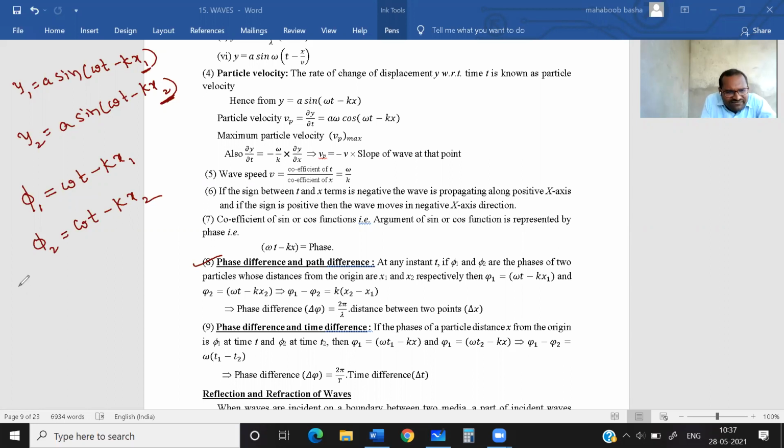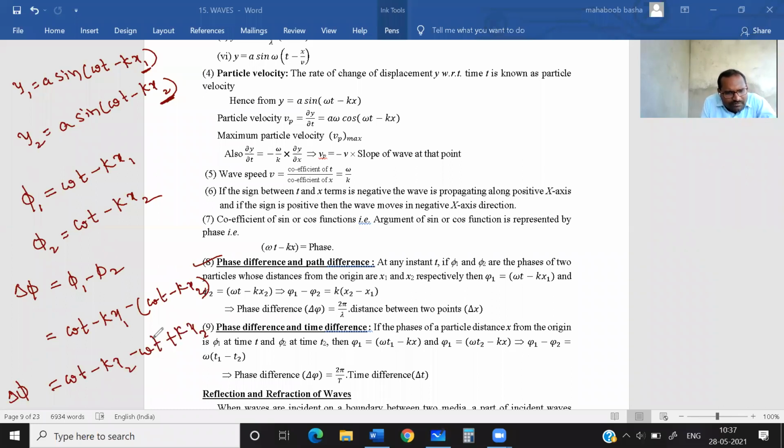Now, what is the phase difference? We can say phi1 minus phi2. Phi1 is omega t minus kx1, minus phi2 which is omega t minus kx2. You will get delta phi equals omega t minus kx1 minus omega t plus kx2. Omega t minus omega t cancel.